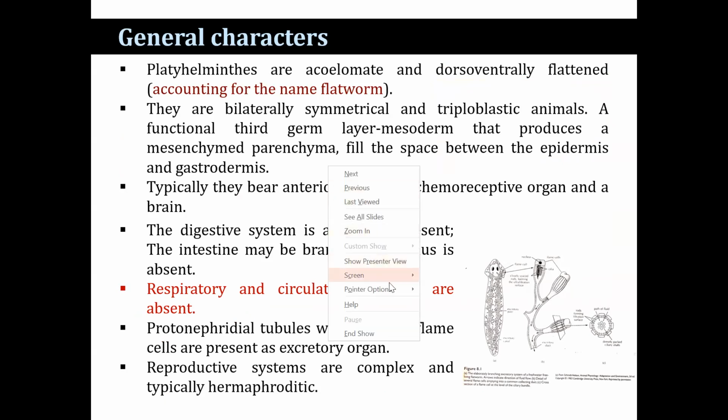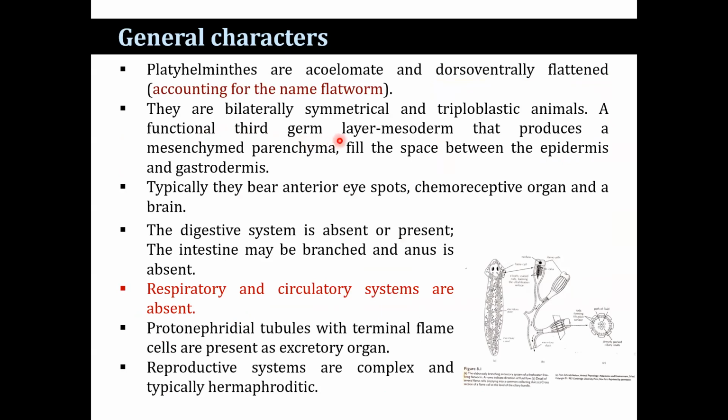They have ectoderm, endoderm, and mesoderm, and a functional third germ layer, the mesoderm, that produces a mesenchyme, the parenchyma, that fills the space between the epidermis and gastrodermis. Typically, they bear an anterior eye spot, chemoreceptive organ, and brain. The digestive system is absent or present. The intestine may be branched, and the anus is absent.